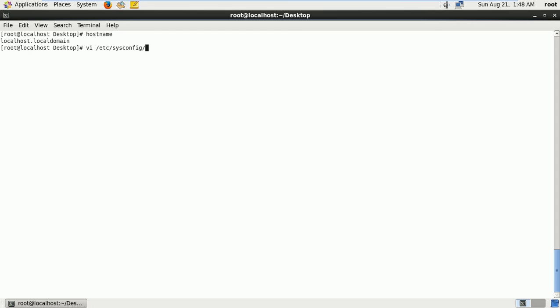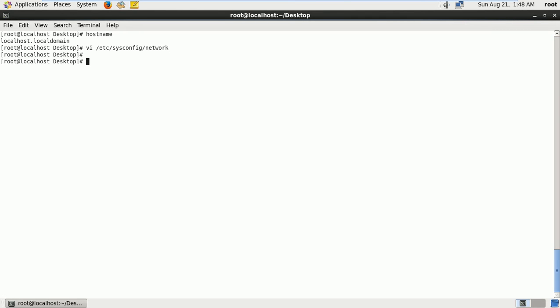Under sysconfig there is a file called network, and in the network file by default the host name is localhost.localdomain. You can change it: go to insert mode, HOSTNAME equal to myserver.mydomain.local. Press escape, and save and exit now.